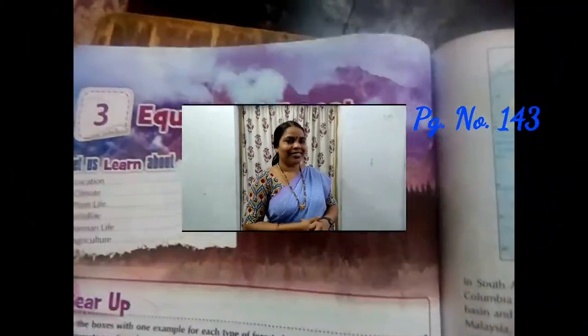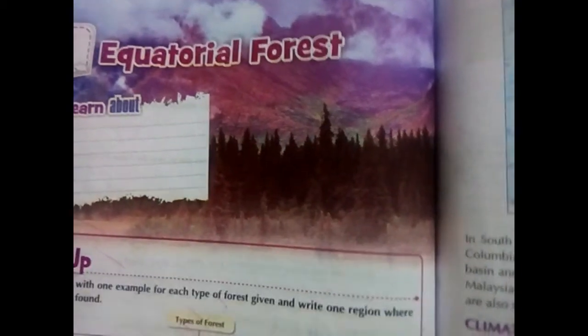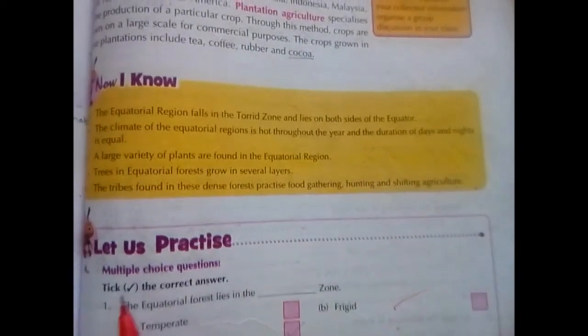And now, I am going to discuss some important points from the lesson, multiple choice questions, fill in the blanks, and one word answers. Are you ready, my dear children? Okay. Take your textbook and pencil. Open page number 143. Shall we move? Children, this is your third lesson, Equatorial Forest. Now I am going to explain some important points from the lesson.